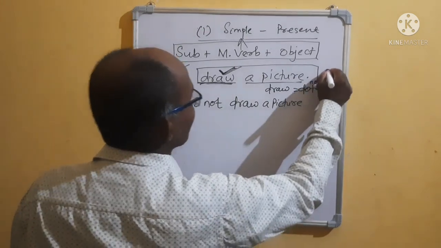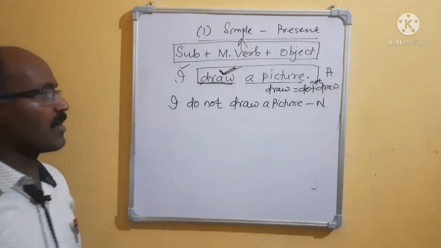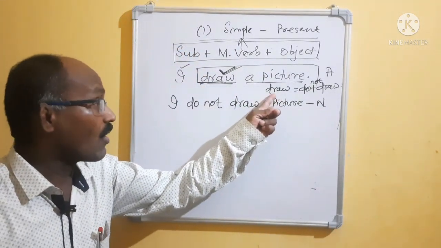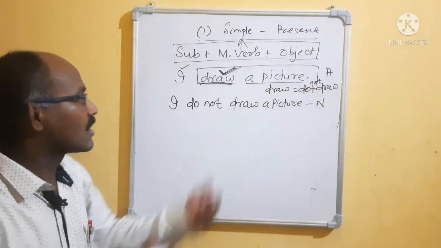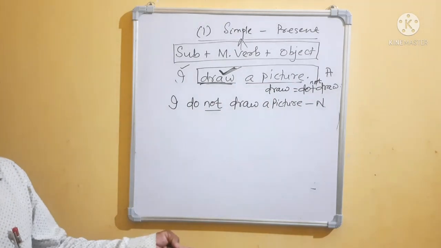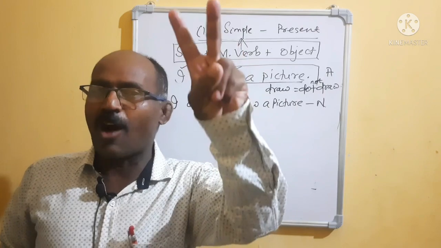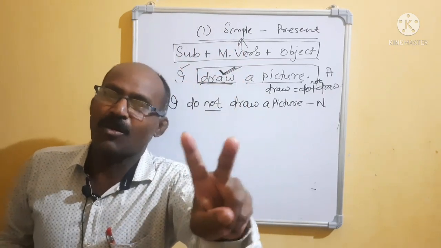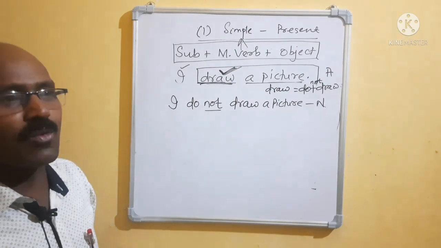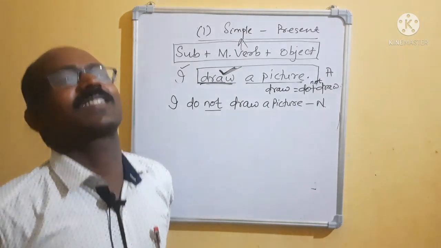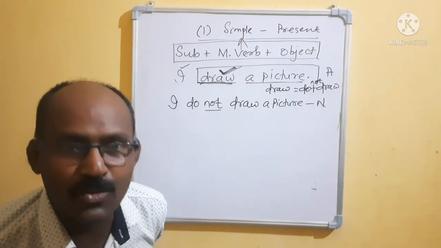Clear? It is declarative or assertive, and this is negative: I do not draw a picture. If you break the verb, draw means do plus draw, then in between you use not. It became negative. How easy is it? Now come to interrogative. Already I have told you there are two types: number one is yes or no, and number two is WH question. Yes or no means: do you eat food? Yes, sir. Have you taken your bath? No, sir.